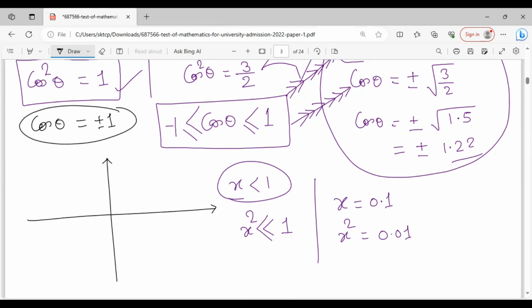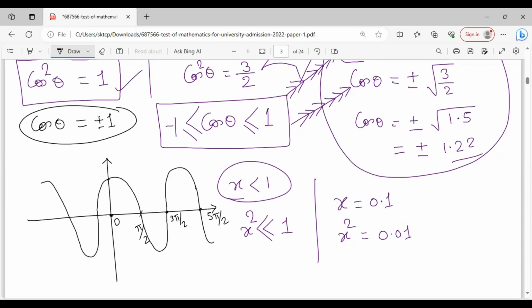So we can make the graph of cos theta. The graph of cos theta will be like this. It's a rough diagram, right? So this is 0. This is pi by 2. This is 3 pi by 2. This is 5 pi by 2. Where are the 0 and 2 pi? Let me draw. So this is 0 and 2 pi will be somewhere here, 2 pi. So now, where is the 1? It's 1. Where is the minus 1? It's minus 1.